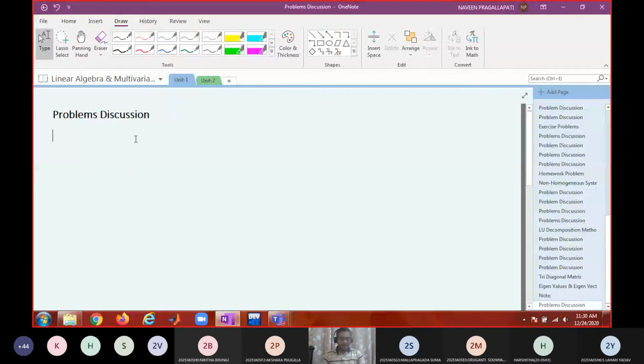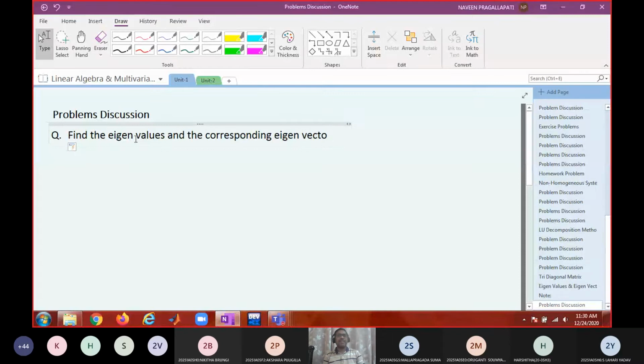Find the eigenvalues and the corresponding eigenvectors for the following matrices.